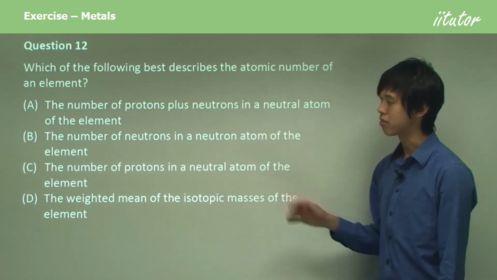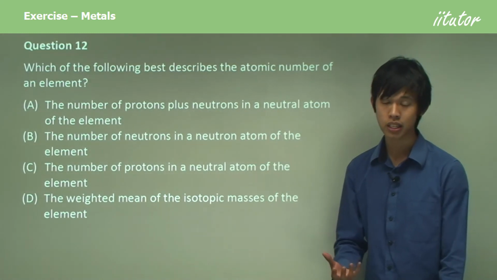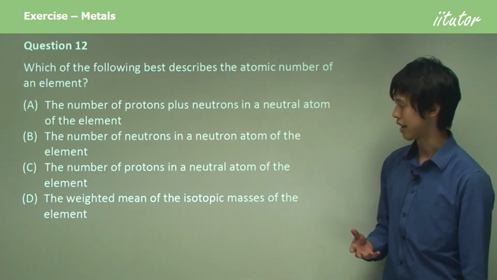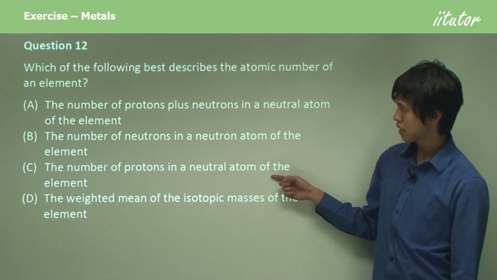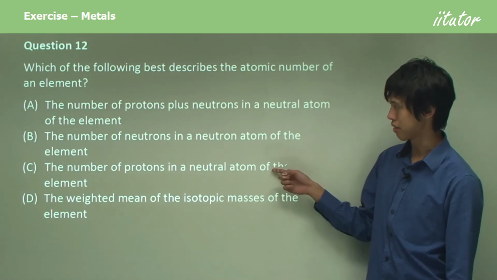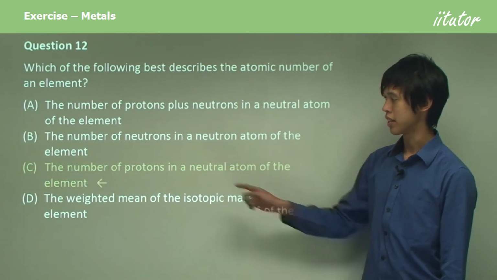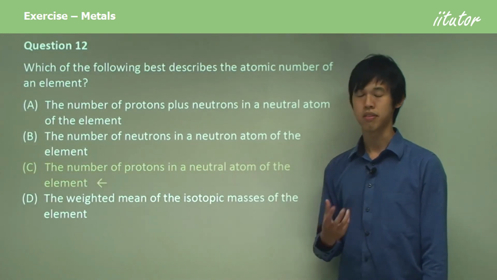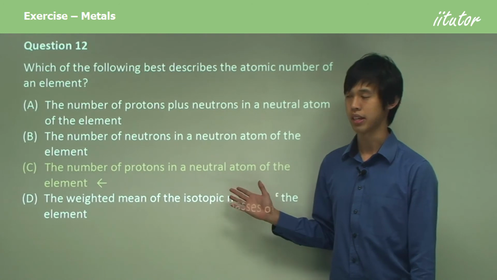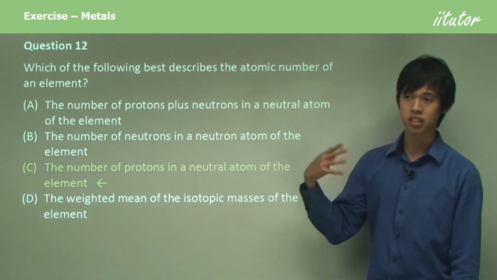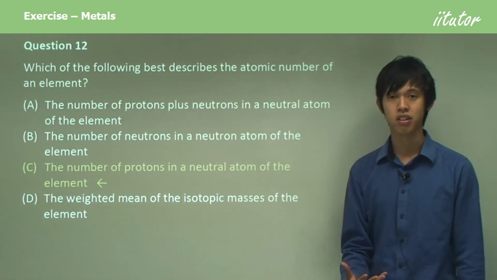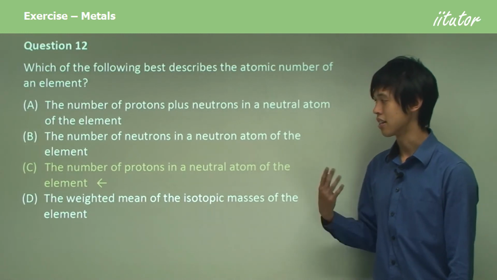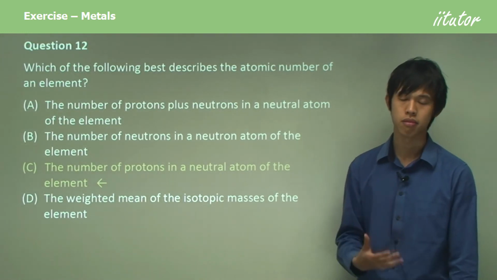Well, we won't go through each one because you know the atomic number is the number of protons, so we'll just look for that one. Number of protons? It's the only one with number of protons, so it must be C. So the number of protons in a neutral atom of the element. That's the atomic number, okay? You don't need to go through each one because we already know the definition of the atomic number. It's the number of protons in a neutral atom of the element.